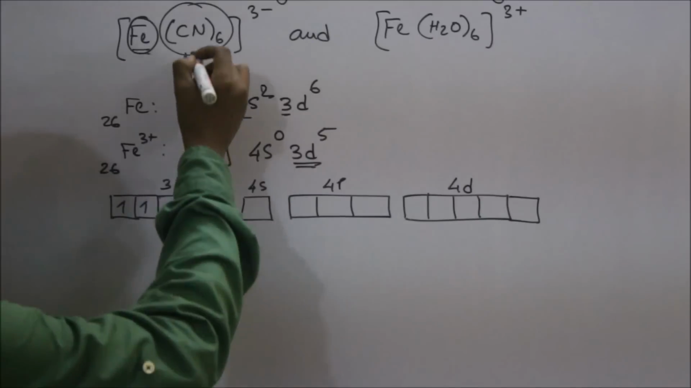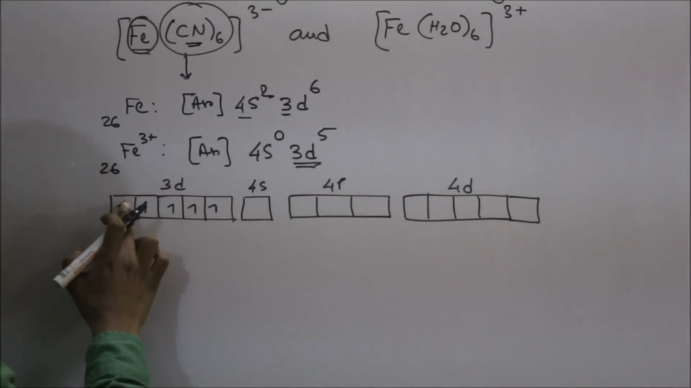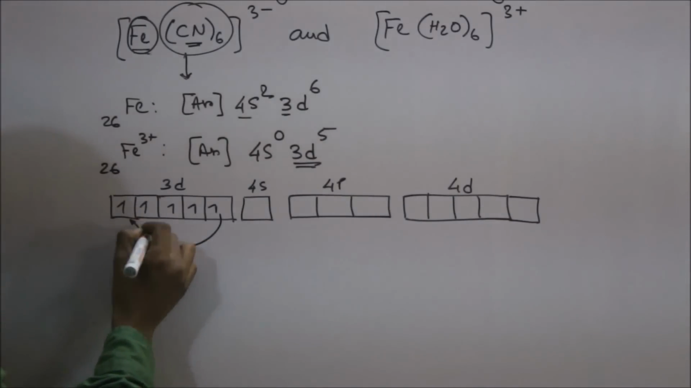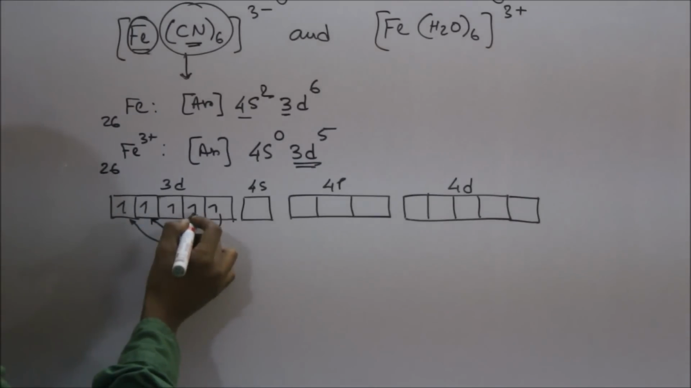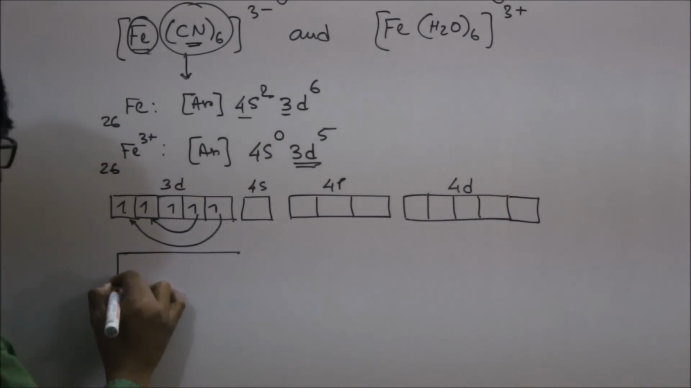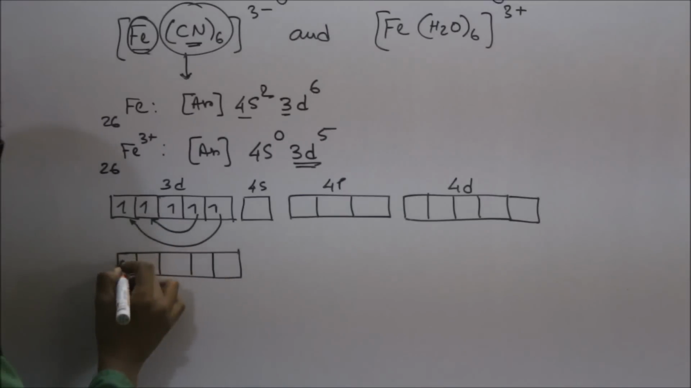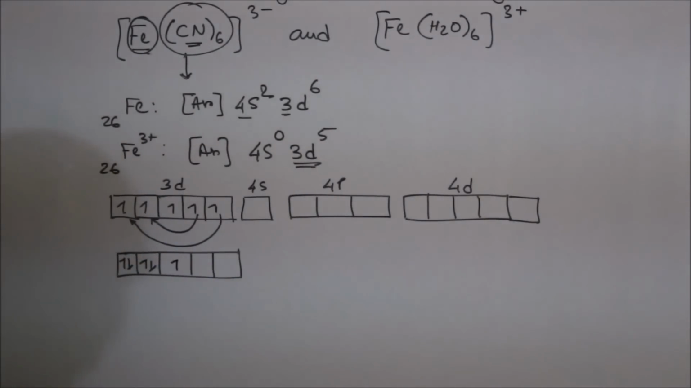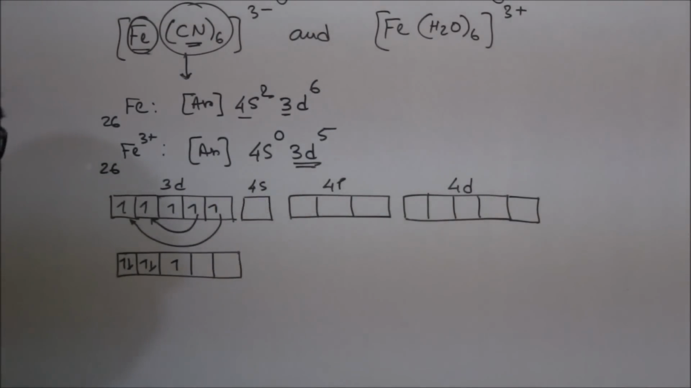Now the ligand is cyanide, which is a strong field ligand which can pair up these electrons. So this electron will jump from here to this orbital, and this electron also gets promoted to the previous one. So after pairing, the configuration will be like that. First 2 will be paired up, and then 1 electron will be present as an unpaired electron.